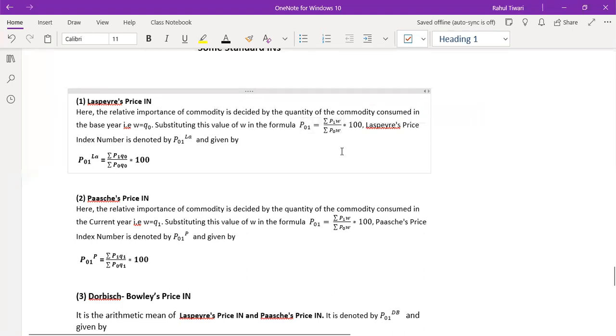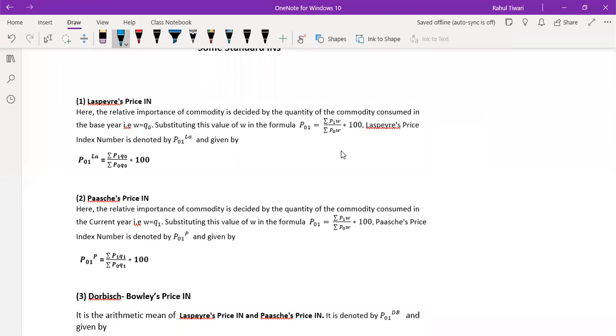So can you tell what could be the quantity index number using the weighted aggregate method? What could that be? Is that Q1 upon Q0 and then multiply W with W? So what is the formula? Can I say it is summation Q1 upon summation Q0? This is the formula for quantity 0,1. It's a simple weighted average, right?